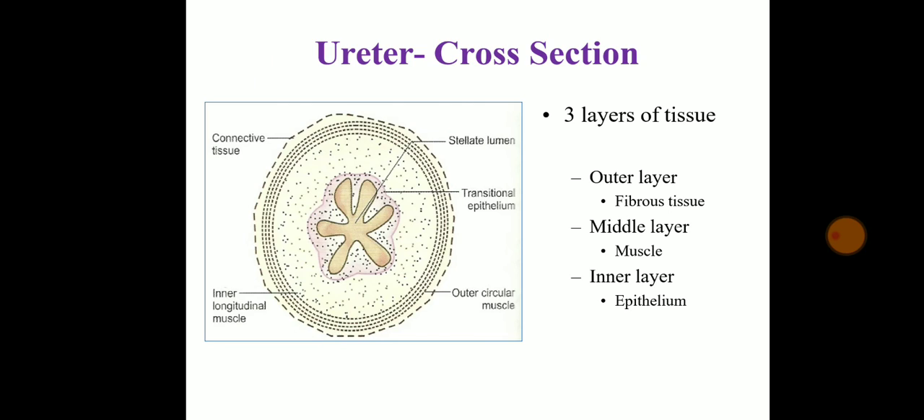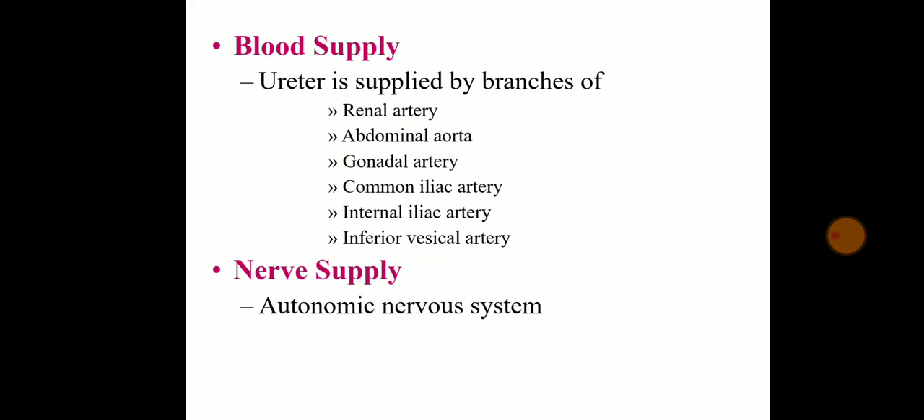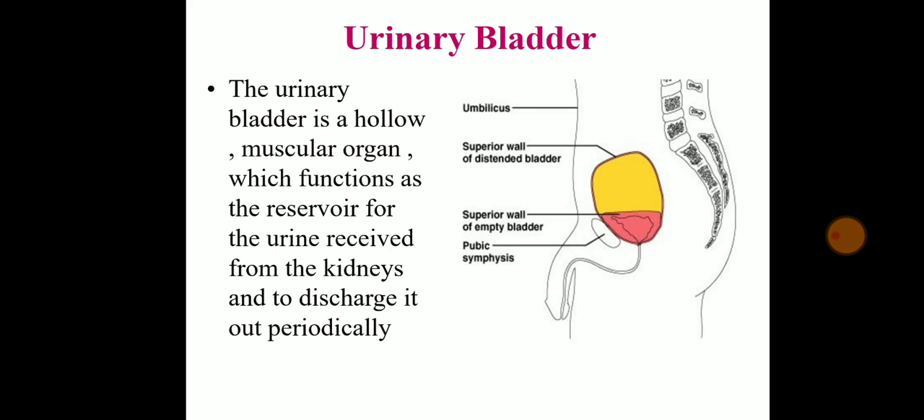This is the cross section of the ureter. It has 3 layers. The outer layer is fibrous tissue, the middle layer is muscle, and the inner is epithelium. Blood supply: the ureter is supplied by the renal artery, abdominal aorta, gonadal artery, common iliac artery, internal iliac artery, and inferior vesical artery. The nerve supply is the autonomic nervous system.